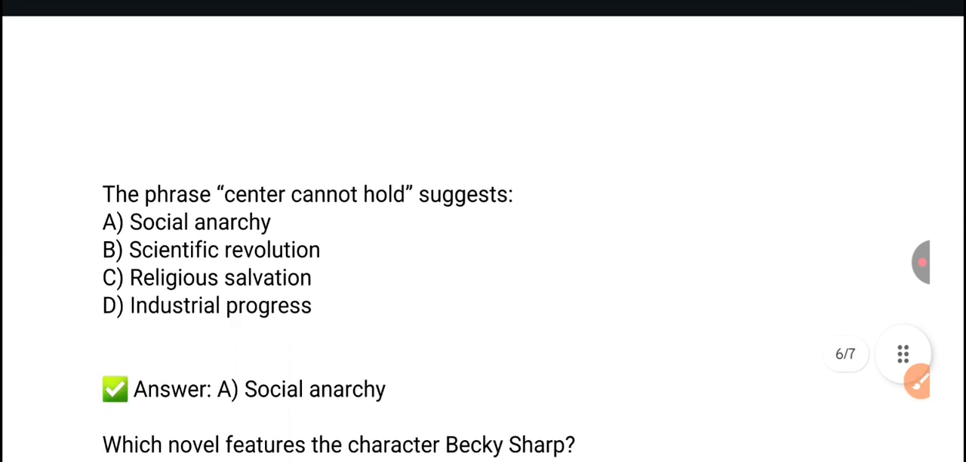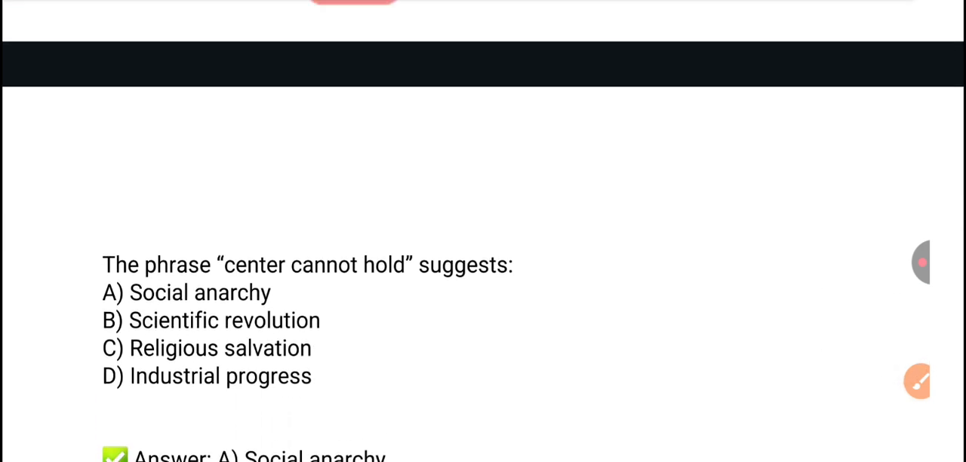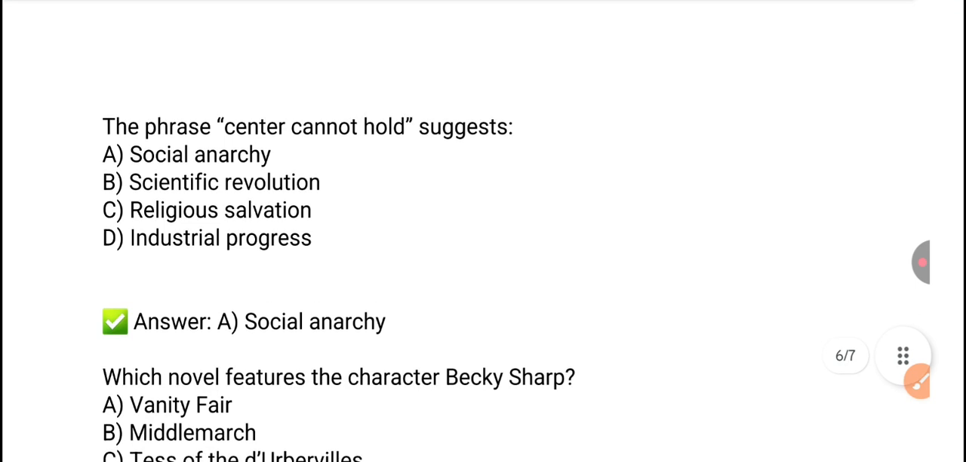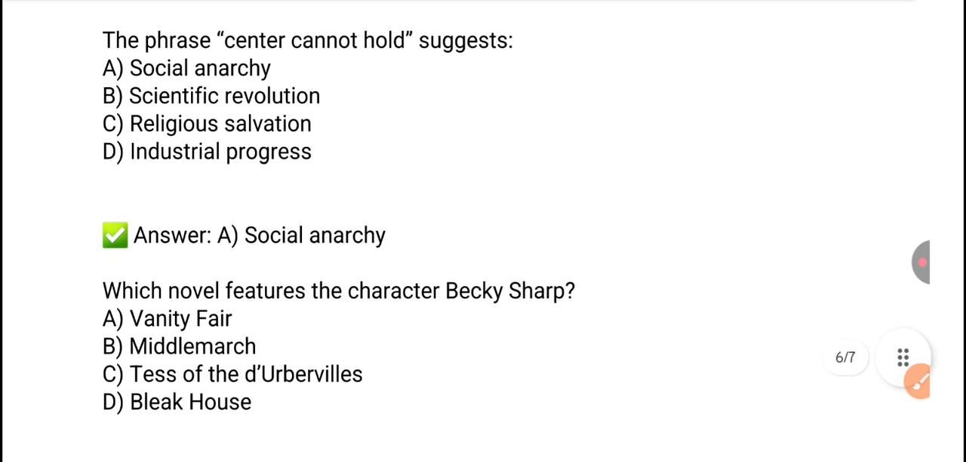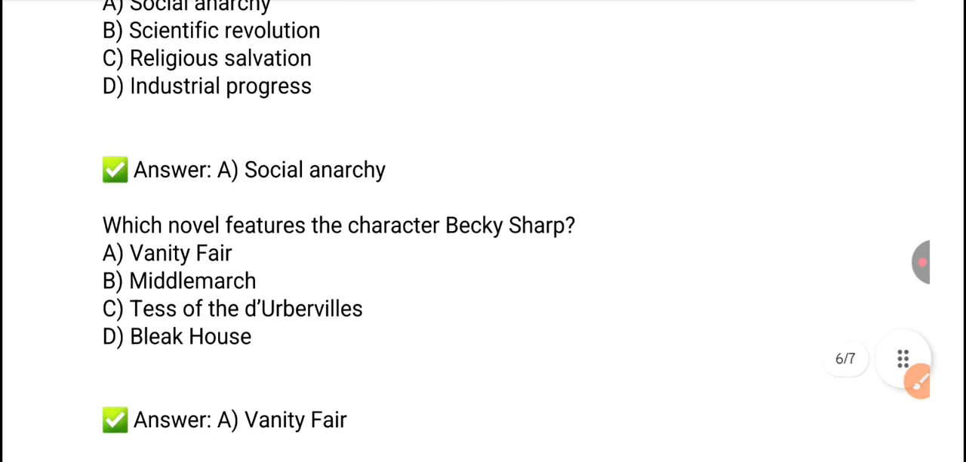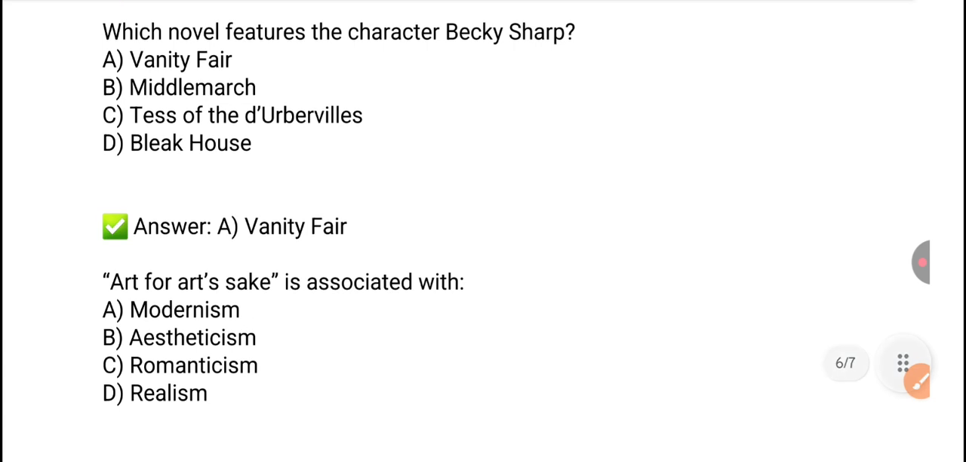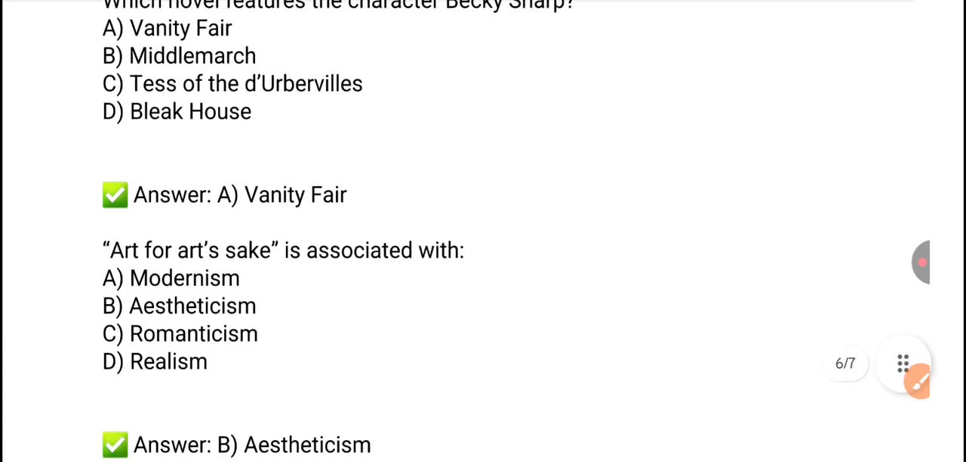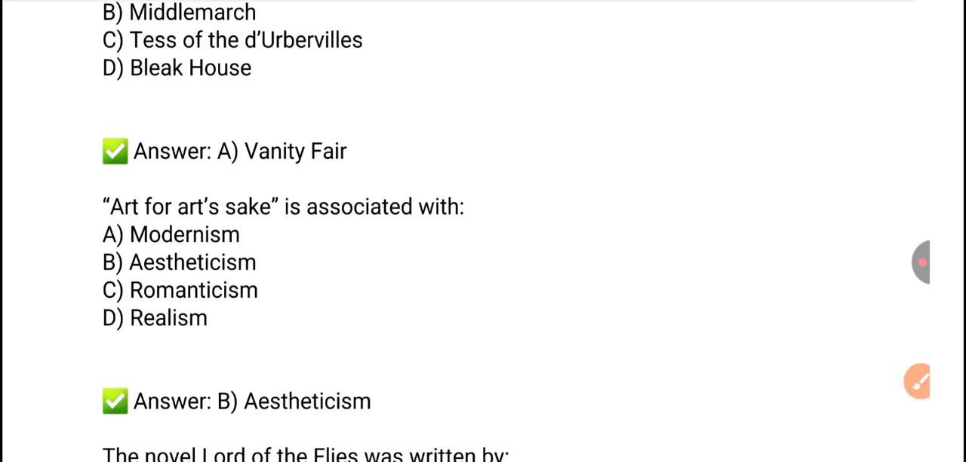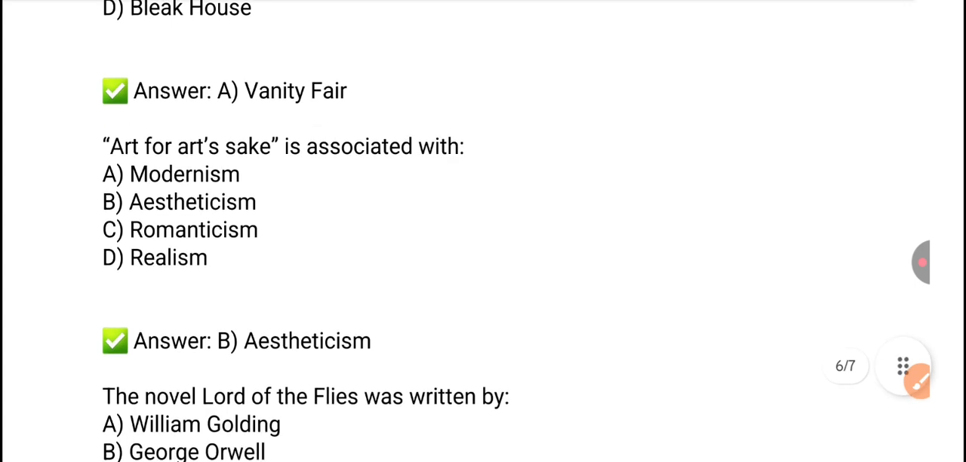Next question, the phrase center cannot hold suggests what? So this is a phrase, center cannot hold, and it suggests the social anarchy. Option A is the right answer. Which novel features the character Becky Sharp? So Becky Sharp is a character of Vanity Fair. Option A is the right answer, and Vanity Fair features this character Becky Sharp. Next, art for art's sake is associated with. So art for art's sake is associated with aestheticism. Option B is the right answer.